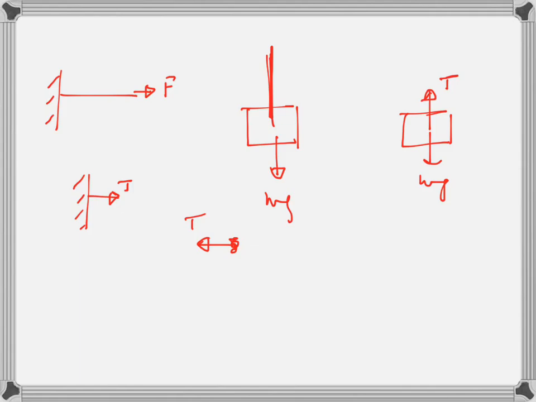So because the string is tight, it pulls the wall towards itself, which is to the right, and it pulls me towards itself, which is to the left. You see, the same string is pulling the wall to the right, but it is pulling me to the left because I am exerting a force on the string. Okay, is that clear? So tension will only pull an object towards itself.